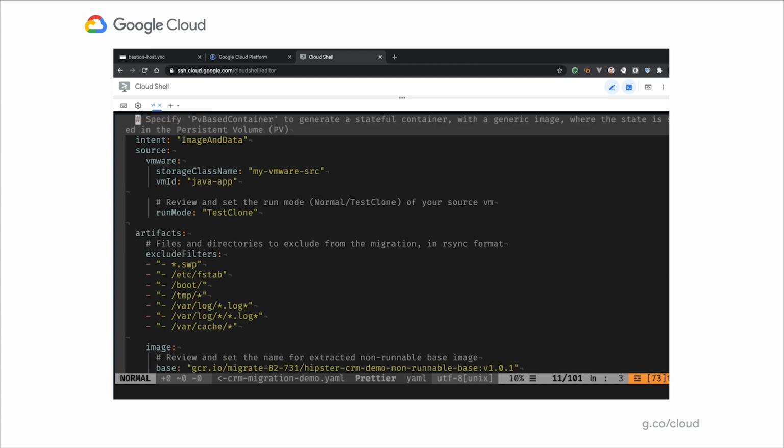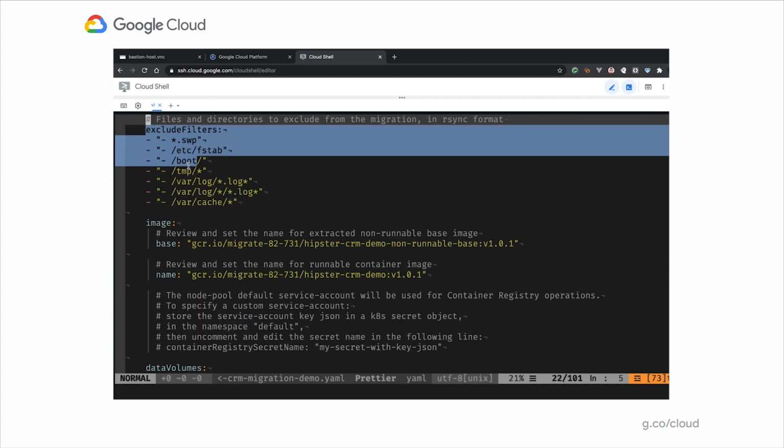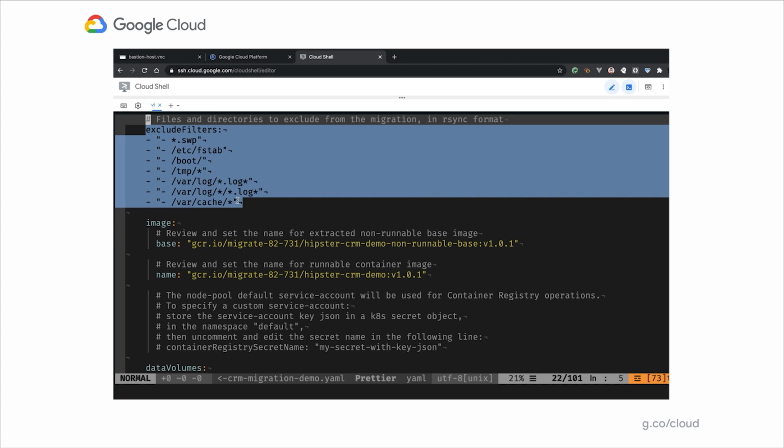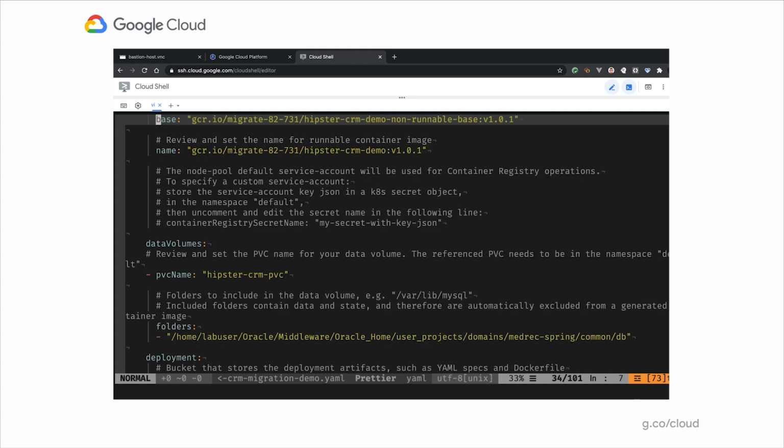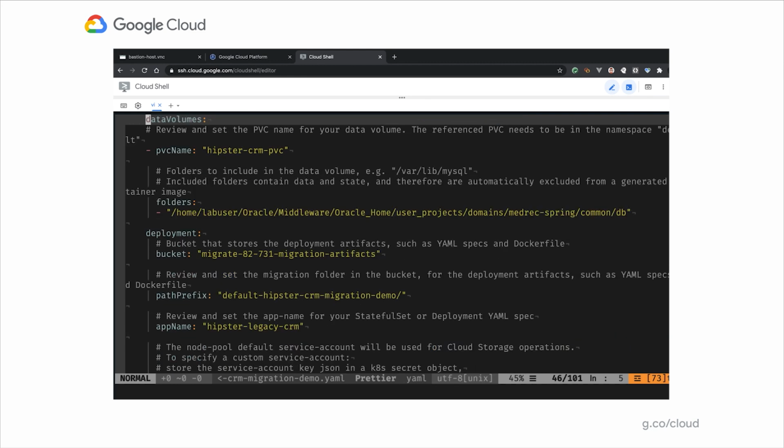If we scroll further down, you can see exclude filters. These are the folders I do not want migrated as part of my containerized app, things like swap files, boot folders, or the temp folder. Right below that is my image information. The containerized image gets stored into a GCR registry, and here's the name of that image. Right below that is information about data.